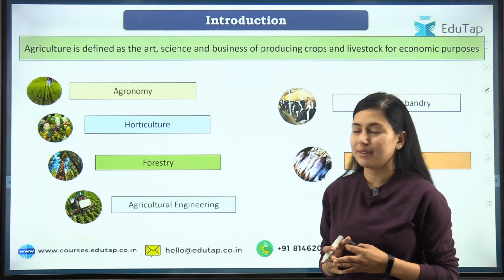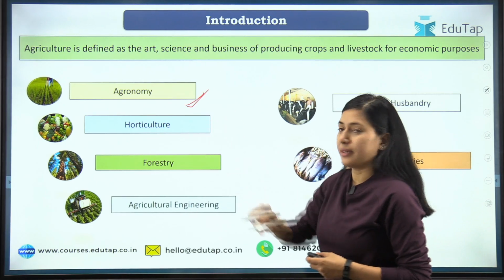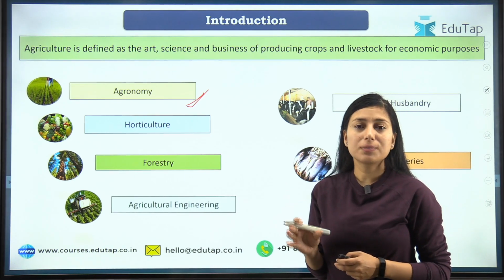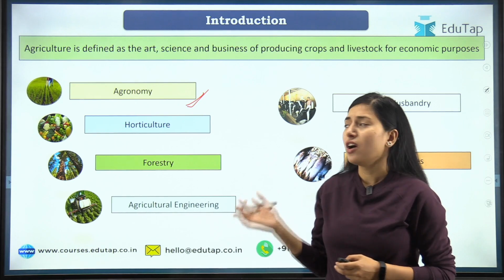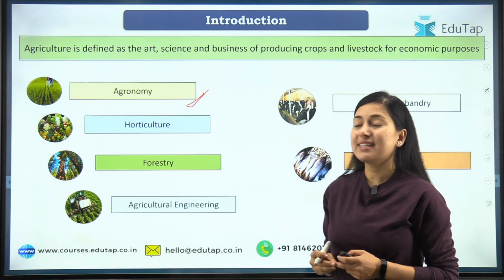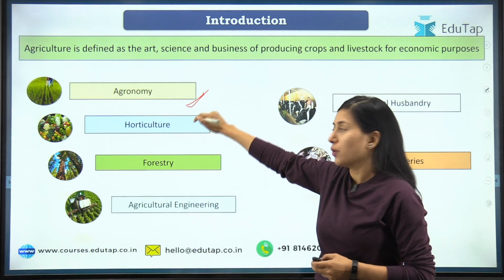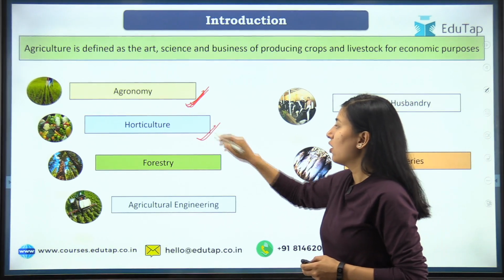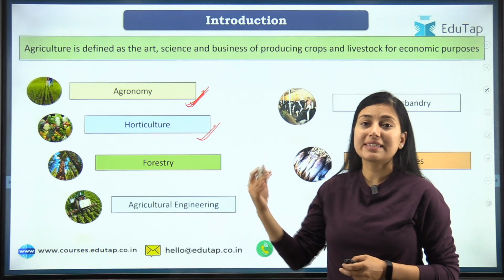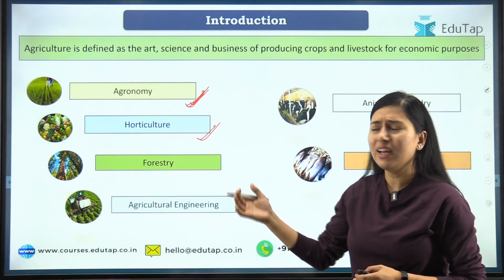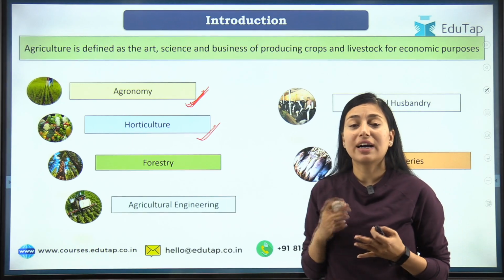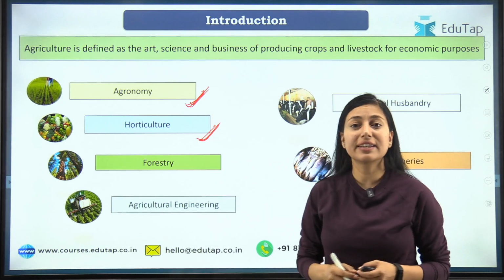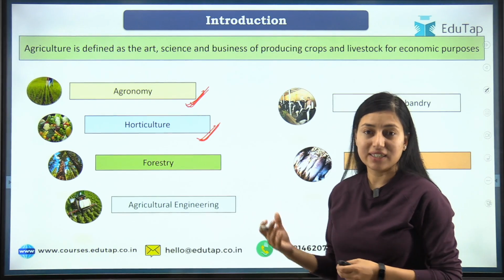What are the branches of agriculture? Students, the very first is agronomy. Agronomy deals with all your cereal crops, pulse crops, oilseed crops, and fodder crops. All these crops and their management are studied under agronomy. Now moving on to the next, that is horticulture. Apart from cereal crops, oilseed crops, fodder crops, etc., your fruits, beverages, condiments, all these are studied under horticulture. Horticulture is a study of fruits, vegetables, flowers, etc.